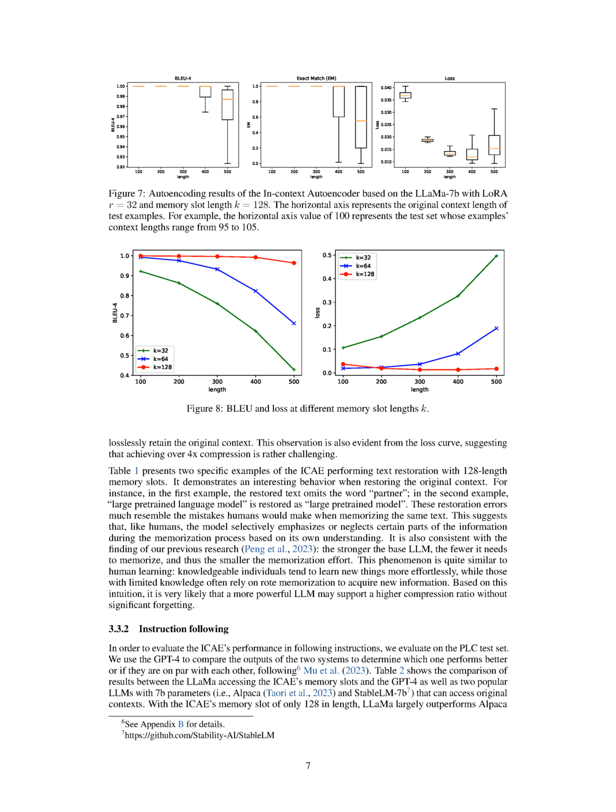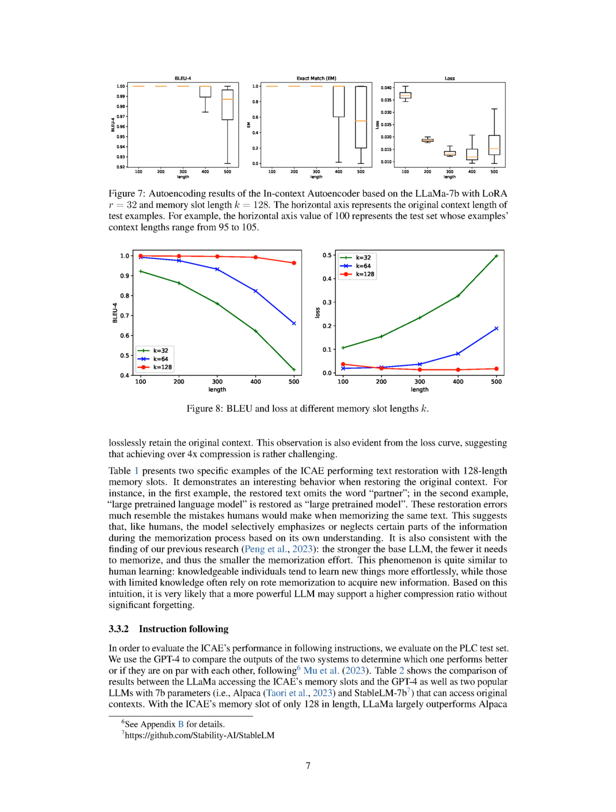We provided two specific examples of the ICAE restoring text with 128 token memory slots. The ICAE showed an interesting behavior when recreating the original context. For example, in the first example, the word partner was left out, and in the second, large pre-trained language model was restored as large pre-trained model. These errors are similar to the ones humans might make when trying to remember the same text. This implies that the model, like humans, selectively focuses on or ignores certain parts of the information during the memorization process based on its understanding.